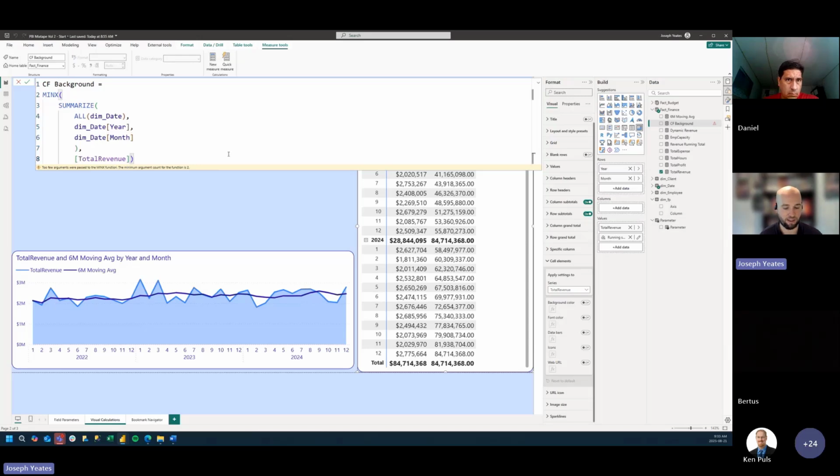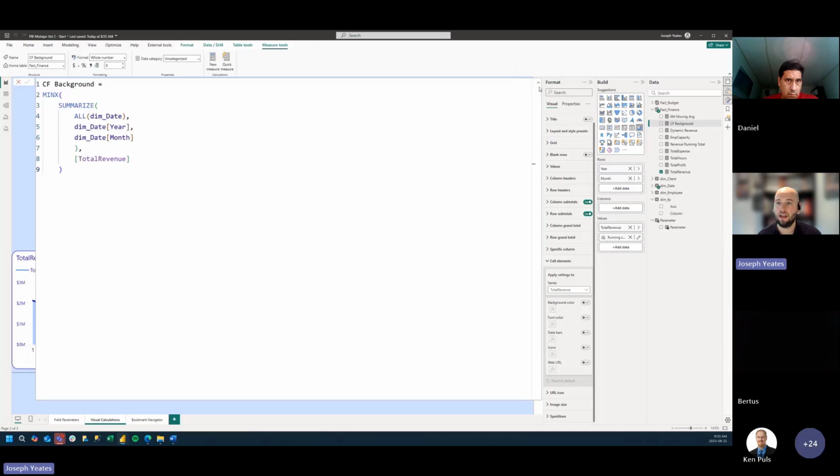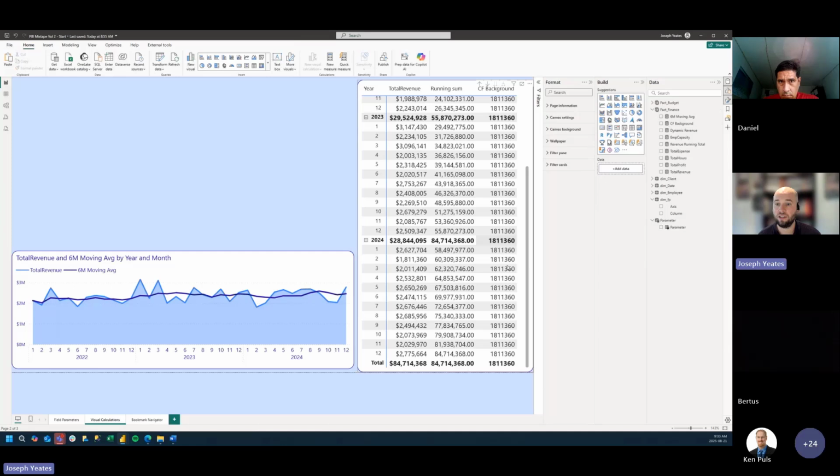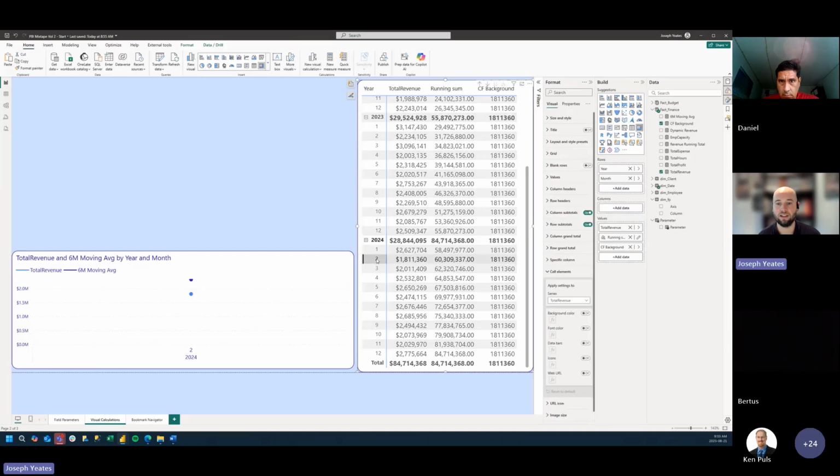I hate how the IntelliSense keeps popping up, but I think this is what we want. Yeah, so here we go. We want to take the minimum spanning across this table of total revenue. Okay. And if we drop that into our matrix here, we see we return the same value that we highlighted. It's this 1.8 million here. So this is returning the correct lowest value.